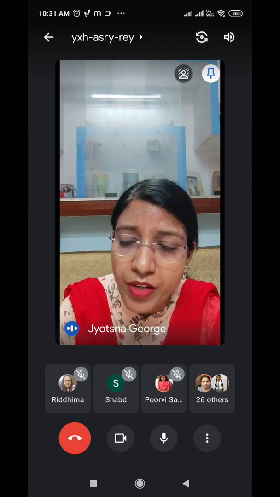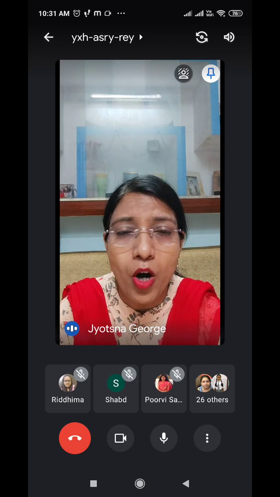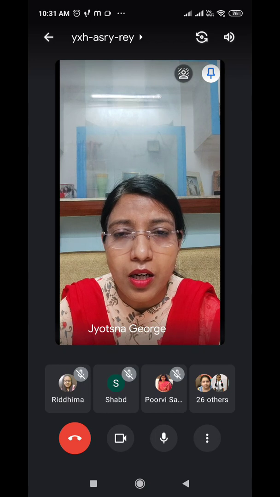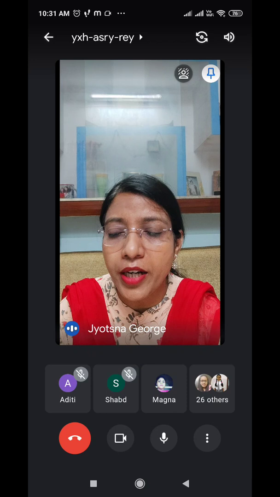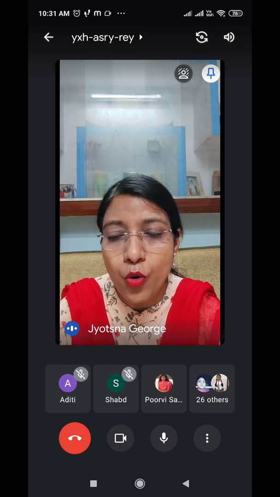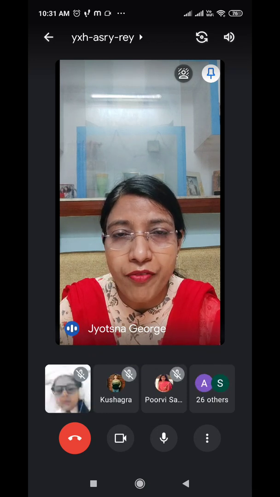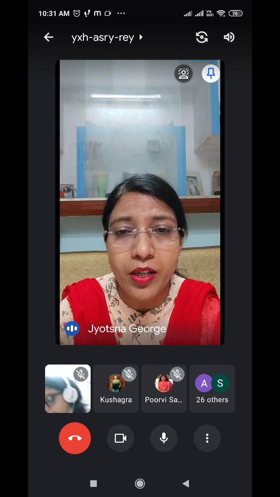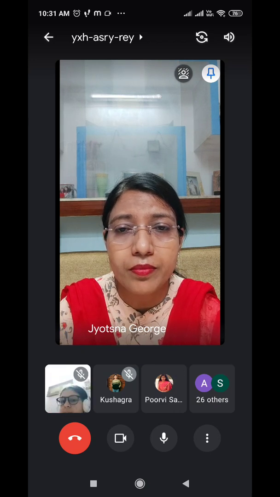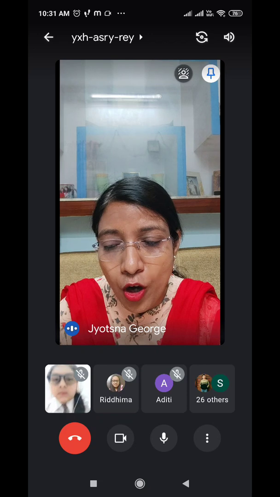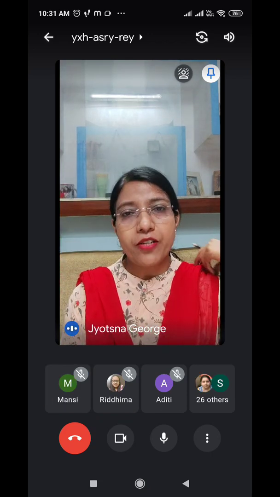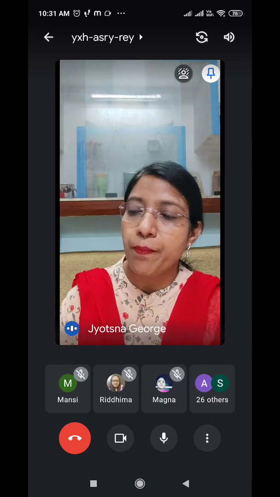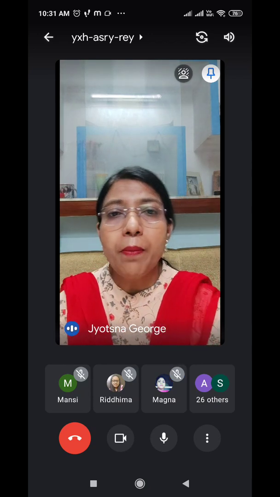Now even if we take the first example, Rajat bought a bike. The verb is bought. Who bought? Ma'am, Rajat. So Rajat is in nominative case. But Rajat bought what? What did he buy? Ma'am, bike. So in the first sentence, the bike is said to be in objective case. Okay.